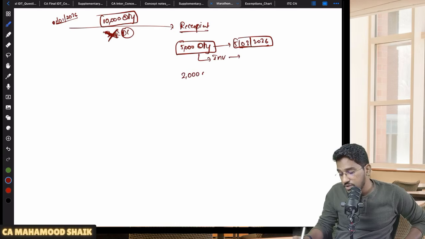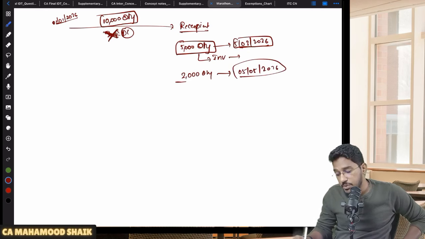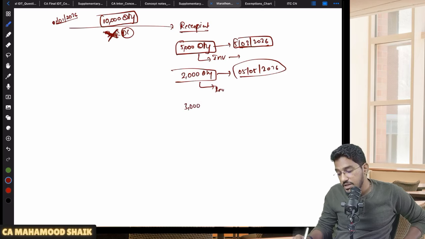Some another 2,000 quantity, he gave the approval on, let us say, for example, on 5th of May 2026. So this supply has taken place on 5th of May. On or before 5th of May, you are required to issue the invoice. Balance 3,000 quantity is there, no? That 3,000 quantity was not given any approval.